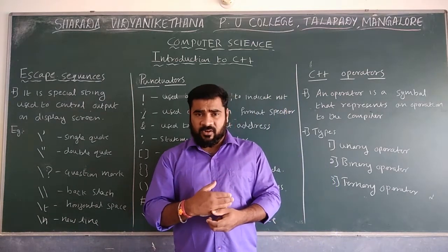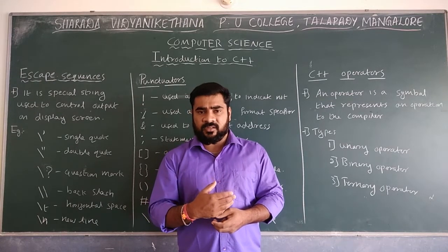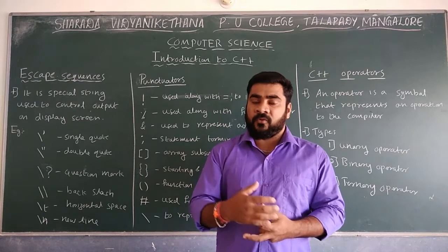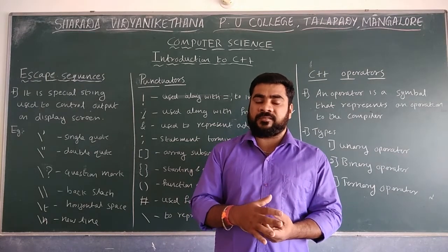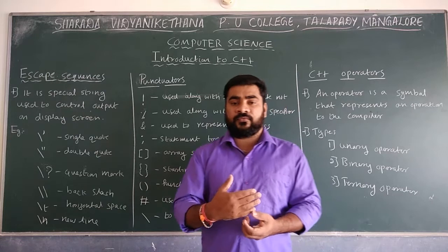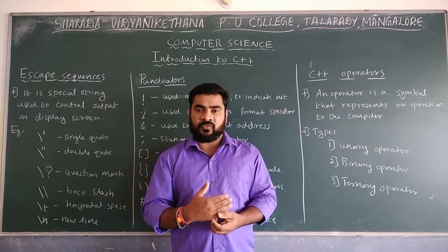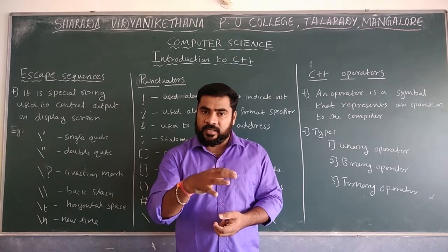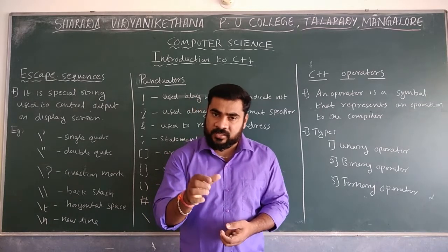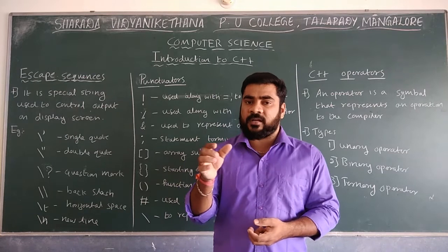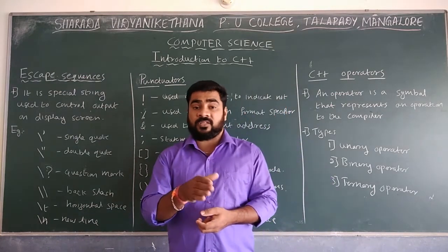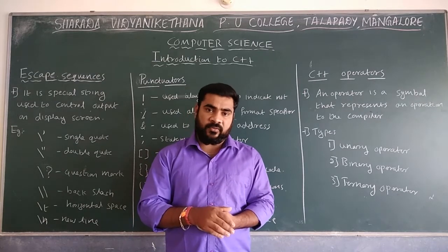If you take an integer constant, there are different types available: decimal, octal, hexadecimal, and also unsigned. So these are the different types of constants available: integers, then floating point, then character, and finally strings. And remember, in the case of floating point, it is also possible to represent exponent values.